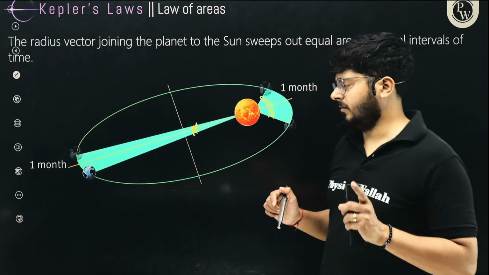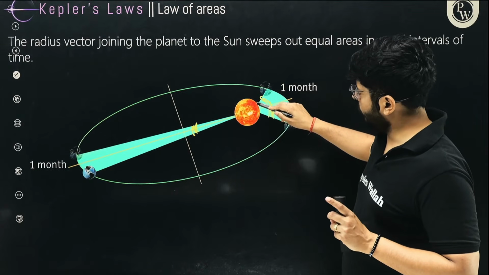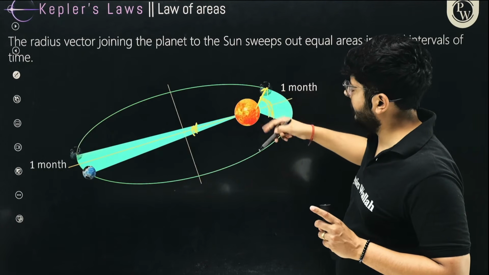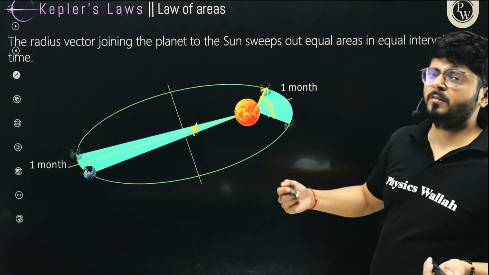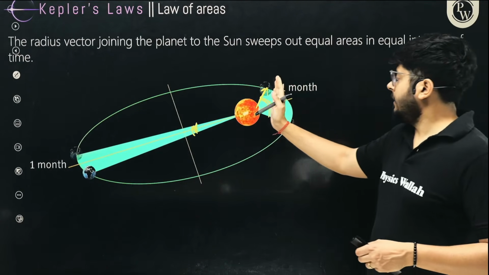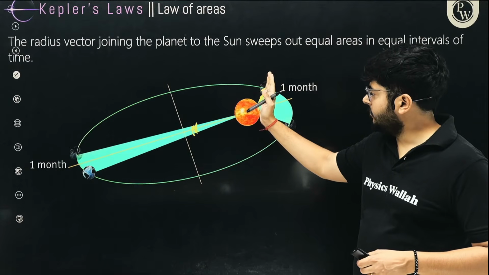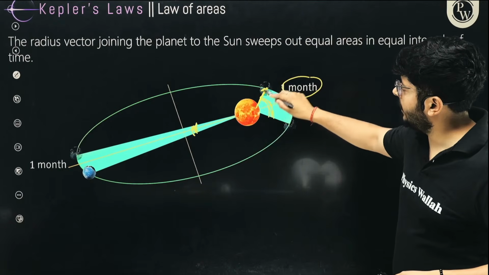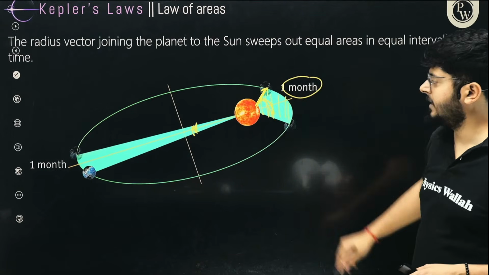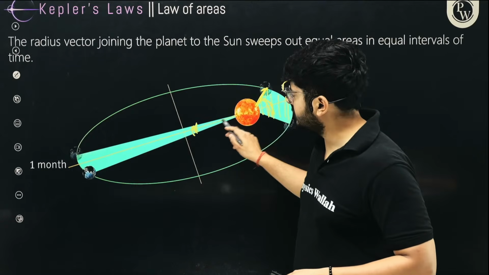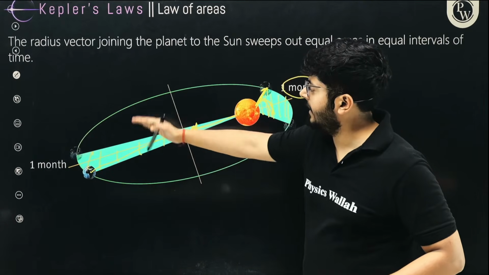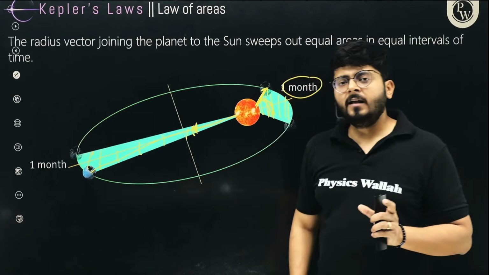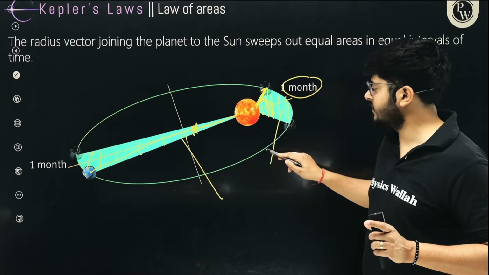But he said, okay, the angle covered is not the same, but if I do one thing, what? If I join the sun and the planet, this particular vector, you can call it the radial vector, the line joining the sun and planet, this line sweeps a certain area in 1 month. And again, this line joining sun and planet sweeps a certain area in another part of the year in the same time, 1 month. He came to the conclusion that these areas are the same.